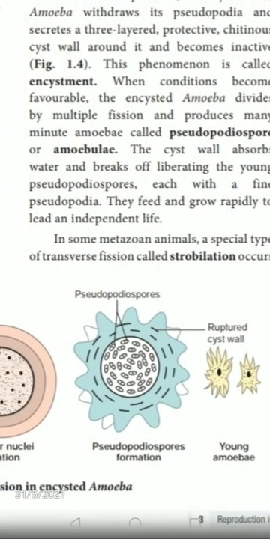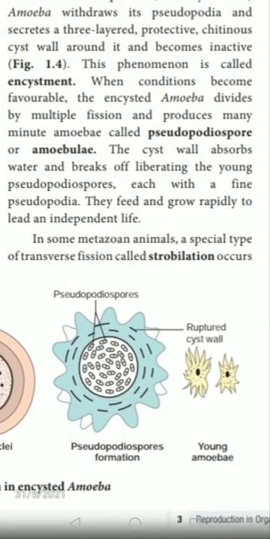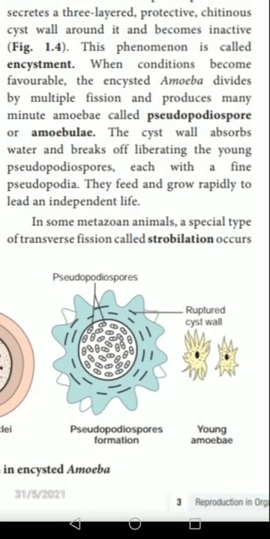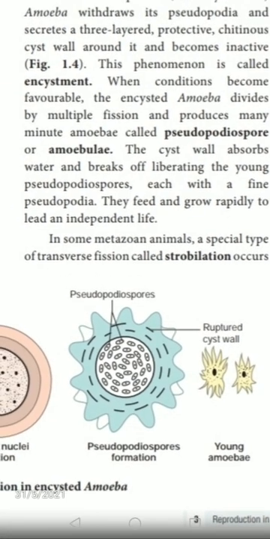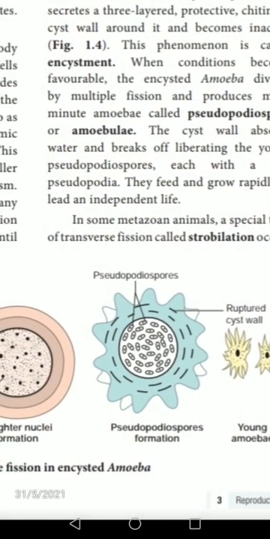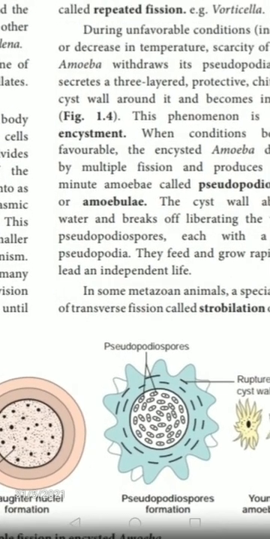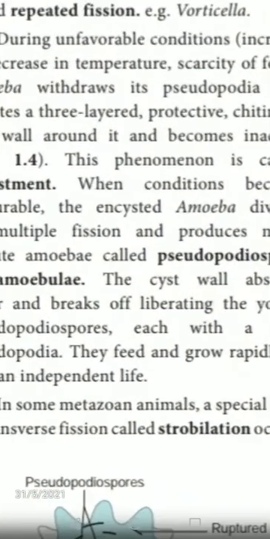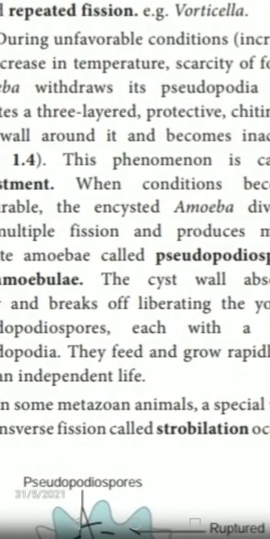The cyst wall absorbs water and breaks off, liberating the young pseudopodiospores. Then each develops fine pseudopodia. This is the difference between favorable and unfavorable conditions of amoeba.